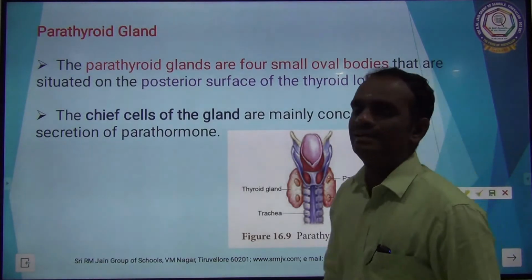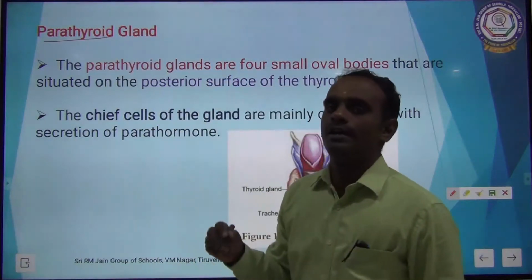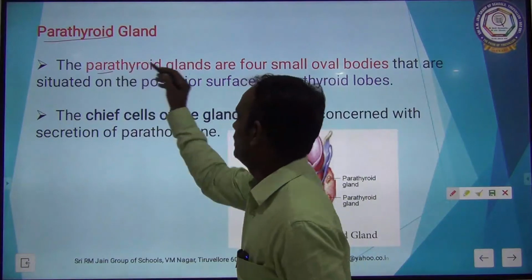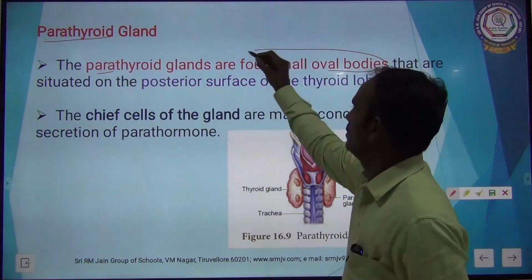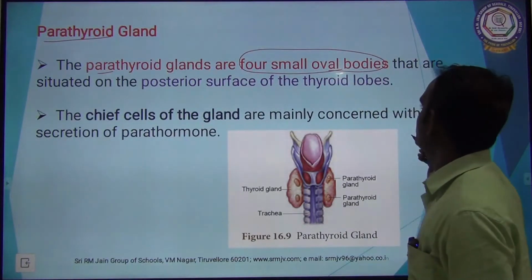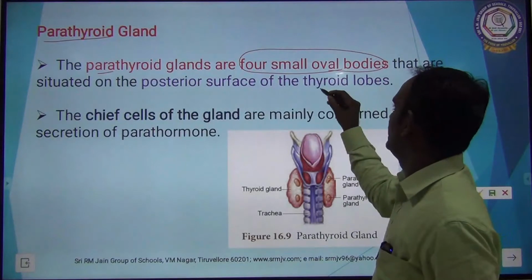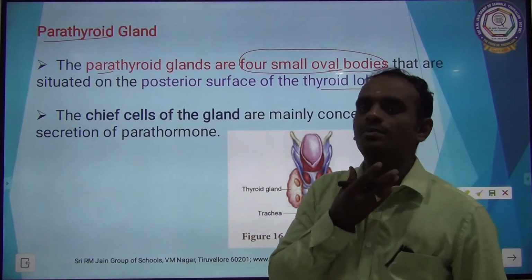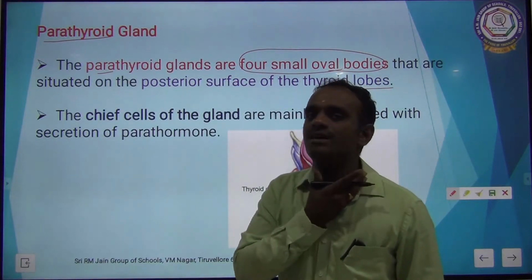The next third gland is parathyroid. How do you pronounce it? Parathyroid. The parathyroid glands are four small oval bodies that are situated on the posterior surface of the thyroid lobes. As I discussed earlier, thyroid lobes are situated in the trachea, one on either side.